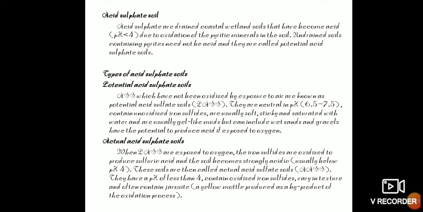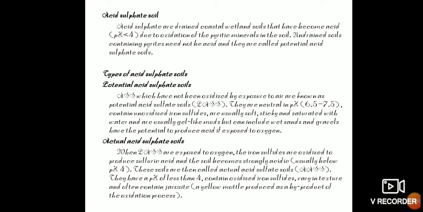And the next topic is on acid sulfate soils. This is formed due to the oxidation of pyritic minerals in the soils, and it reduces the soil pH to less than 4. It is also known as the undrained soil containing pyrites, or acid sulfate soils. And these acid sulfate soils are of two types. First one is potential acid sulfate soil, second one is actual acid sulfate soil.